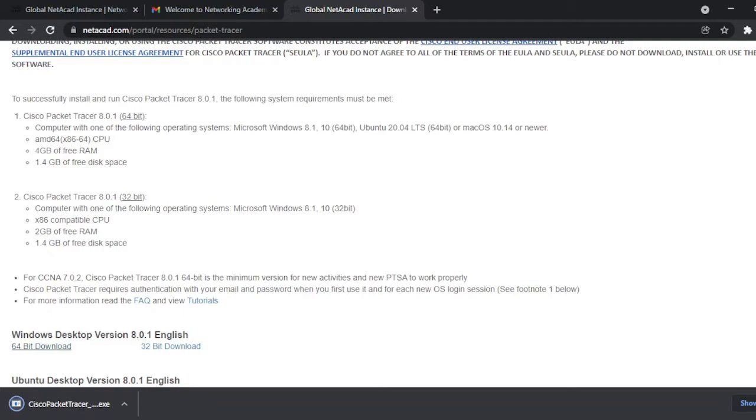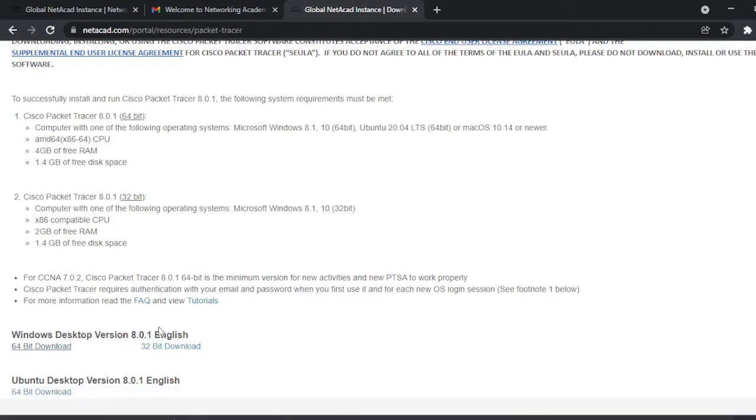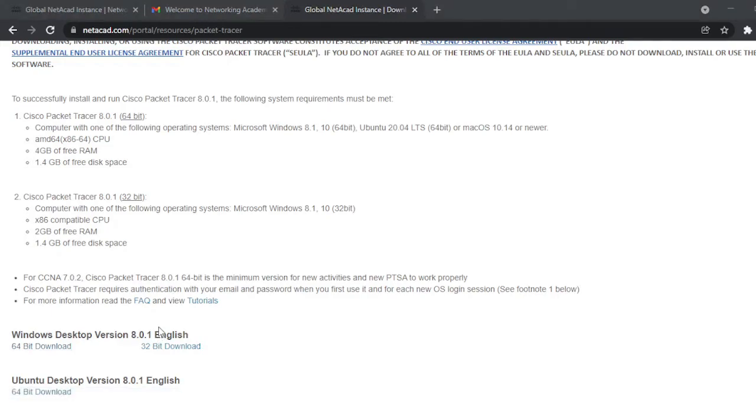So I just wait, and it will be successfully downloaded on my laptop. Then next, after the installer has successfully downloaded on my laptop, I just open it to install the Packet Tracer.